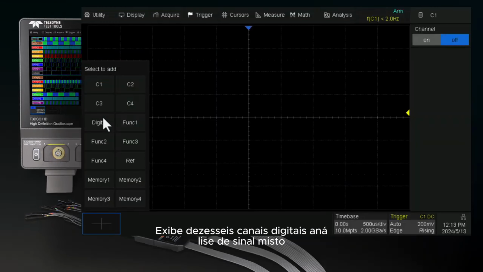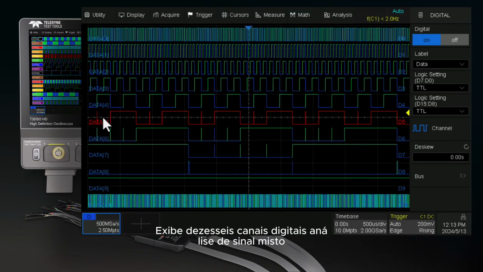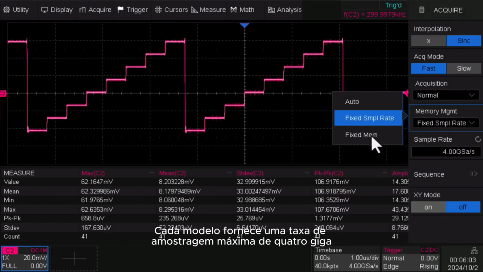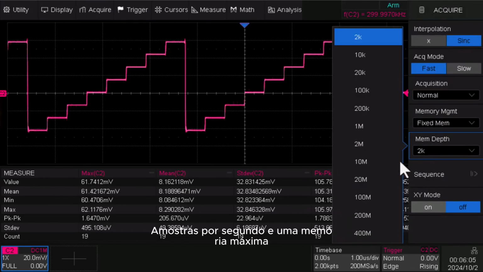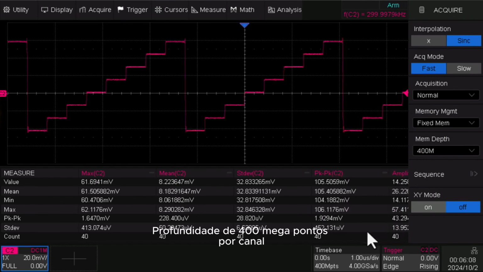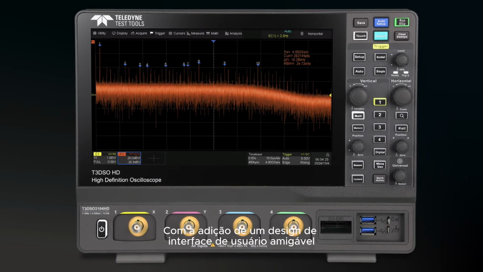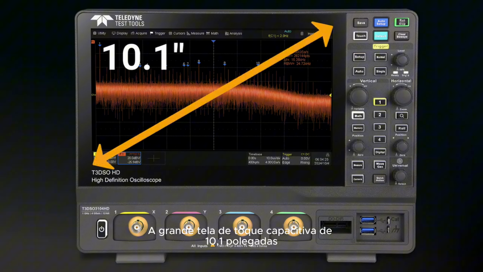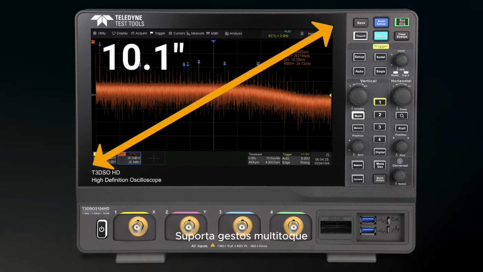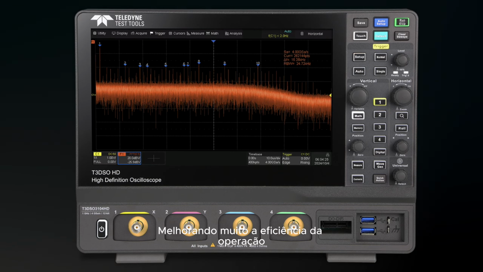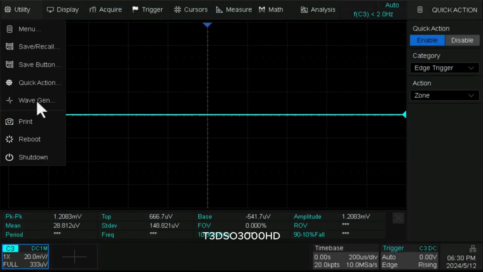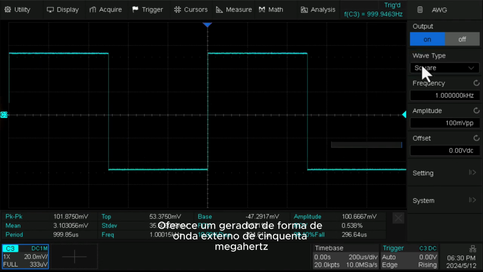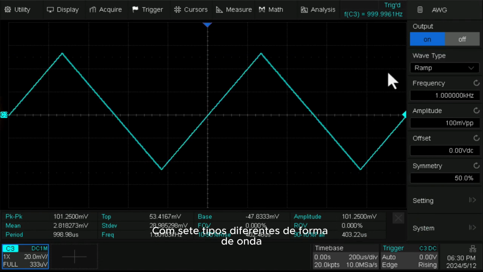It displays 16 digital channels mixed signal analysis. Each model provides a maximum sample rate of 4 gigasamples per second and a maximum memory depth of 400 megapoints per channel. With the addition of a user-friendly UI design, the large 10.1-inch capacitive touchscreen display supports multi-touch gestures, greatly improving operation efficiency. T3DSO3000HDs offers an external 50 MHz waveform generator with 7 different waveform types.